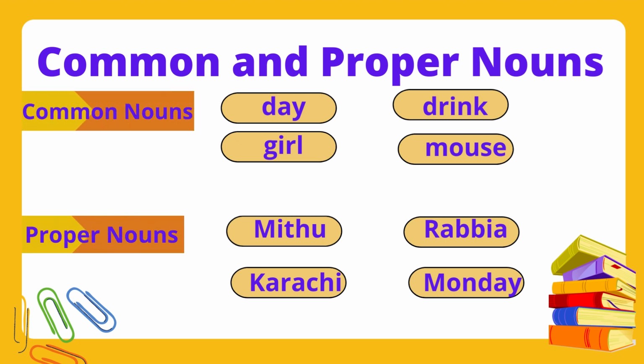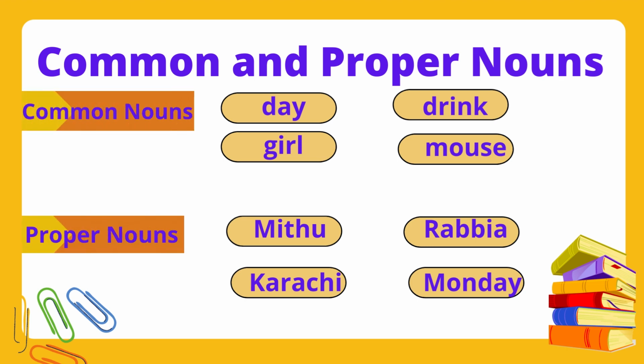For example, the first one is Mittu. It is the special name of a pet parrot. Parrot may be any parrot, but when you give a special name to your pet parrot, then that name is a proper noun, and the example here is Mittu. The second example is Rabia. Rabia is the name of a girl. Girl may be any girl, but Rabia is the specific name of a girl, a special name.